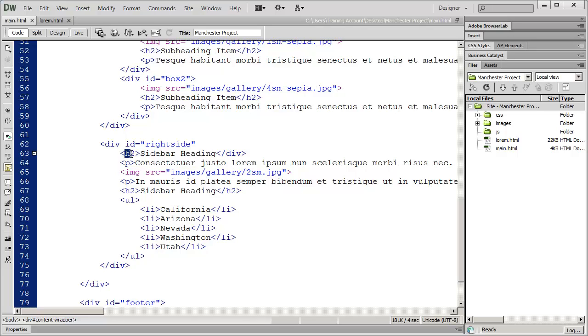And the problem actually is that I didn't close my H2 properly. This has a closing div tag right there. So I'm going to go ahead and type in H2 there. And then I'm going to go ahead and close that. Looks like I made those 2 mistakes there. I forgot to close my opening div tag right there. So make sure you put a closing item on there and make sure that your H2 is also closed.